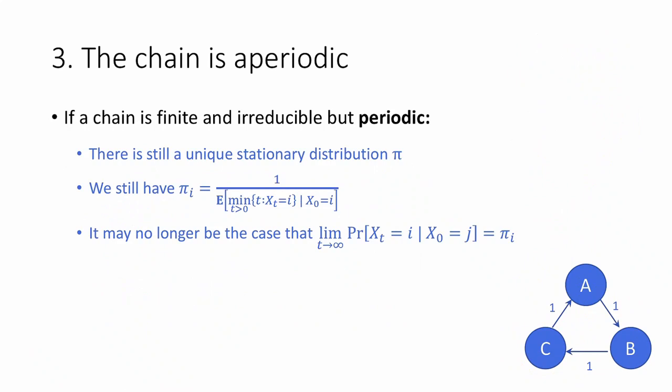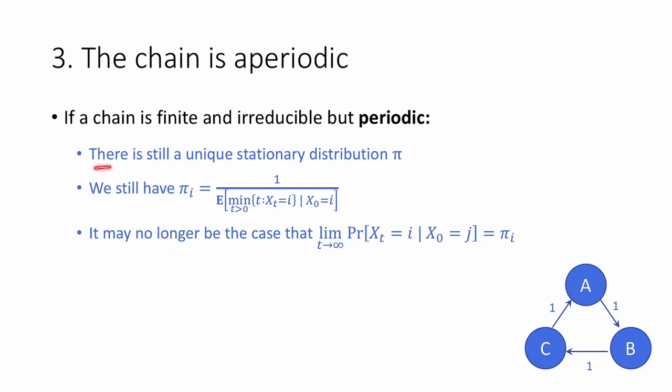The third assumption that we made is that the chain is aperiodic. Once again, it's natural to ask what would happen if this were not the case. That is, if the chain were finite and irreducible, but periodic. Here's a simple example of that down here. This is kind of a silly Markov chain. It's just deterministic. It just sort of goes in a circle.